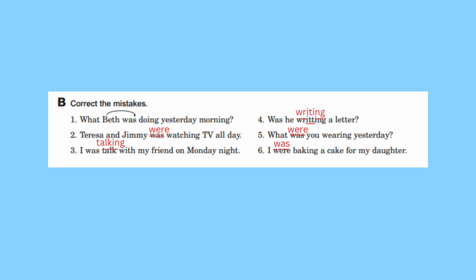Teresa and Jimmy were watching TV all day. Number 3, I was talking with my friend on Monday night. Number 4, was he writing a letter? Number 5, what were you wearing yesterday? Number 6, I was baking a cake for my daughter.